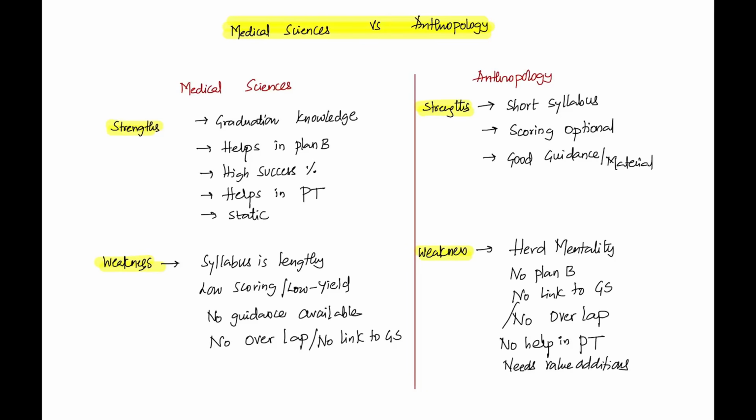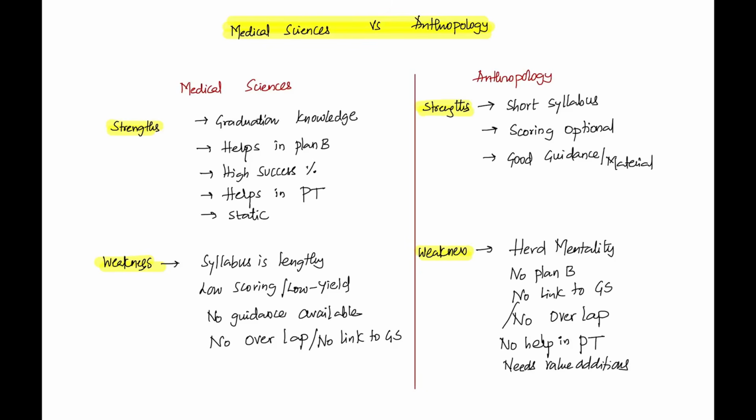They say some seniors told them that anthropology is a scoring subject, but nowhere in the world will you find statistics or data released by UPSC or by these anthropology coaching institutes about how many students have appeared and how many are able to score 280 plus. Nobody will release that because that will cause bias.